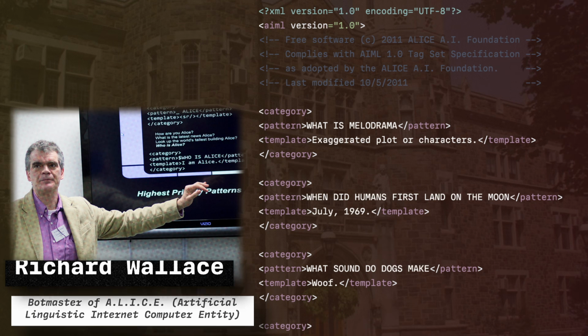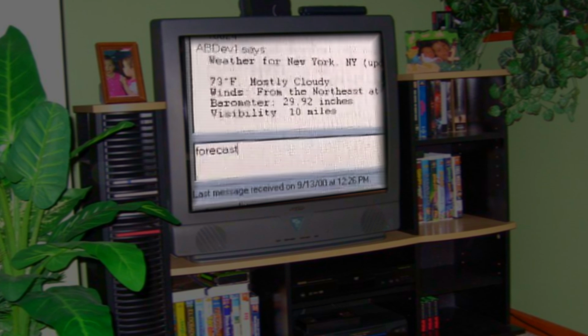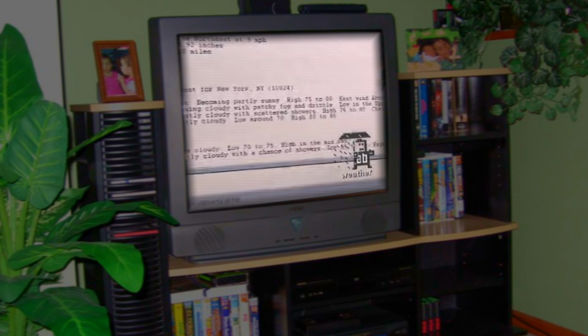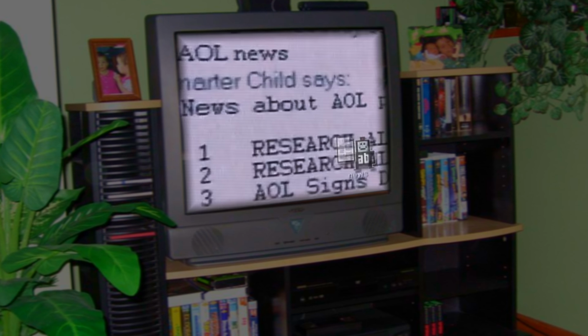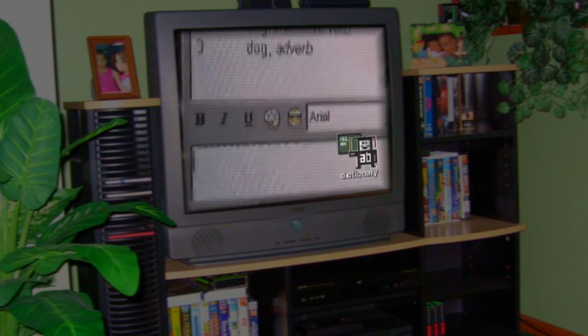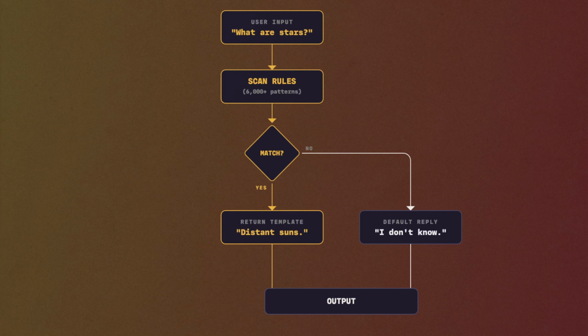ALICE was released in '95, and it had 41,000 handwritten patterns. And SmarterChild, some of you might remember, was released in 2001 on AOL Instant Messenger, and this was one of the first chatbots millions of people used daily, and could kind of be seen as a precursor to ChatGPT. It was kind of a do-everything chatbot. Now, every single one of these chatbots up until this point were based on rules or scripts or templates or decision trees. Essentially, a human had to sit down at a computer and program every single response in advance. So the jump from ELIZA to ChatGPT isn't just a better chatbot, it's a completely different mechanism.